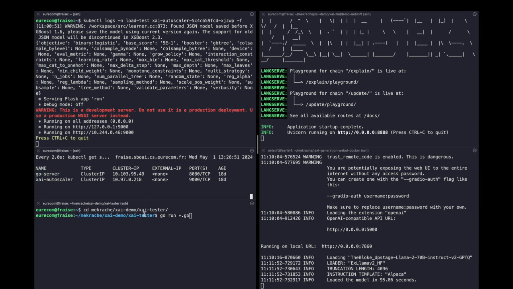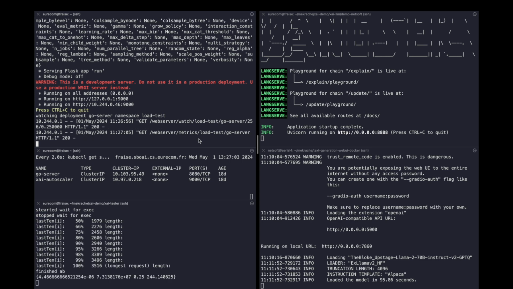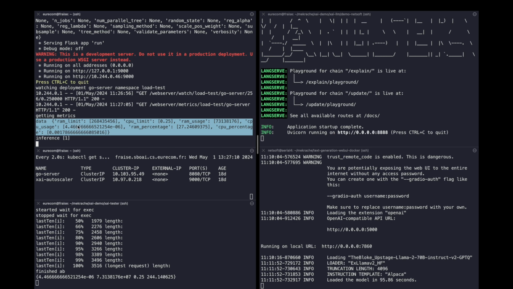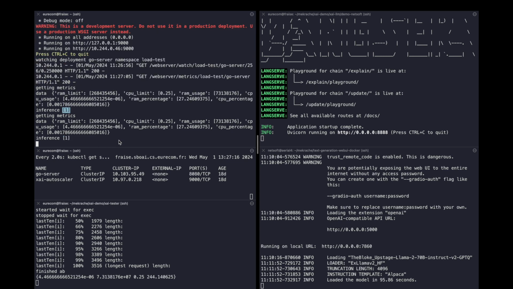Now, we launch this component based on Apache Benchmark to generate the load of HTTP requests to the microservice application. Here, the XAI autoscaler component is monitoring the CPU and RAM of the Go server application, and based on these KPIs, it is predicting whether it will be violating the SLA latency or not. So 1 for no and 0 for yes, it will violate the SLA latency.